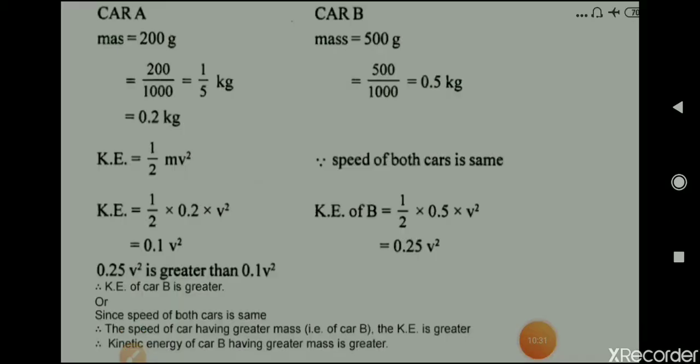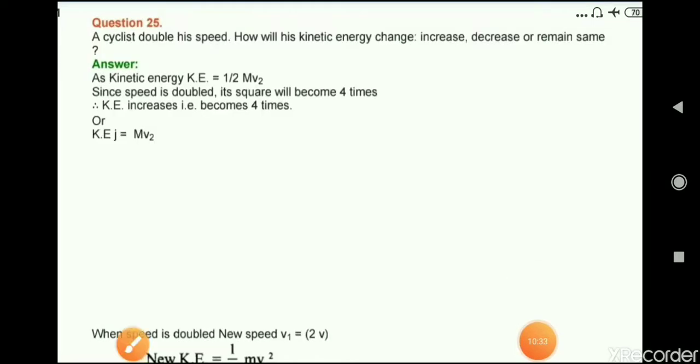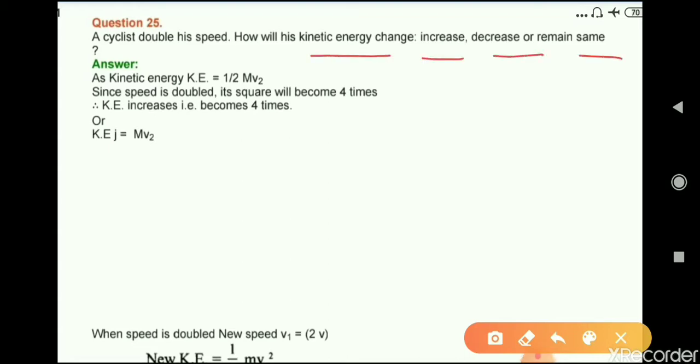Okay. Next is question number 25. A cyclist doubles his speed. How will his kinetic energy change: increase, decrease, or remain the same? Kinetic energy is equal to half mv square. Since the speed is doubled, its square will become 4 times, and therefore kinetic energy becomes 4 times.